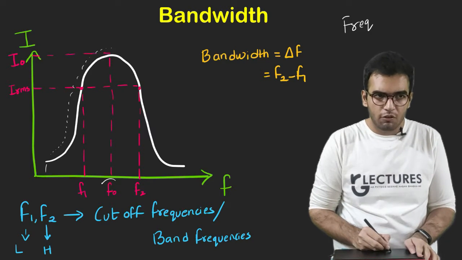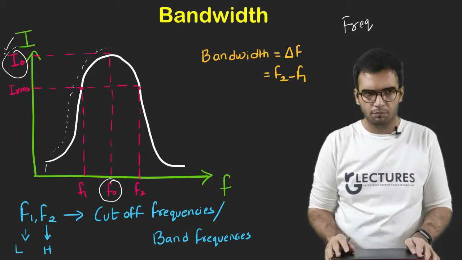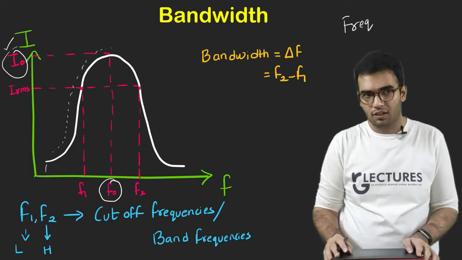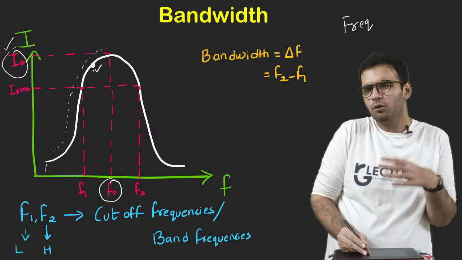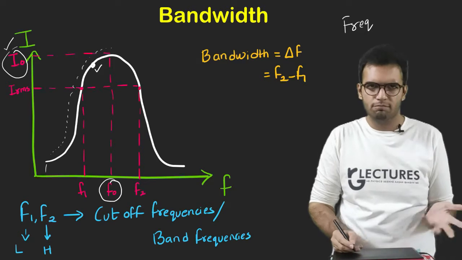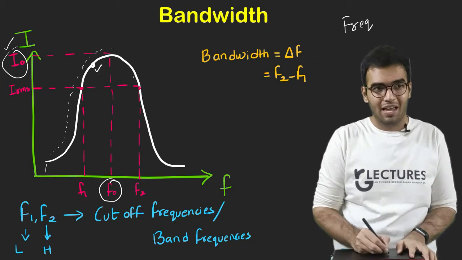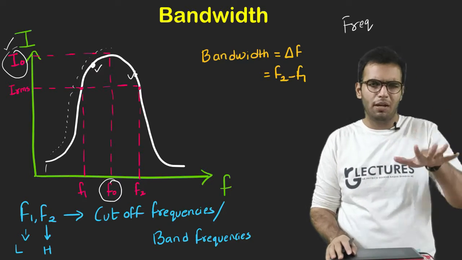That particular frequency is called the resonant frequency, and that current is called the peak current. But if I consider this point, at this point also the current is very good. It is good current and can be used in circuits. It is somewhat maximum.